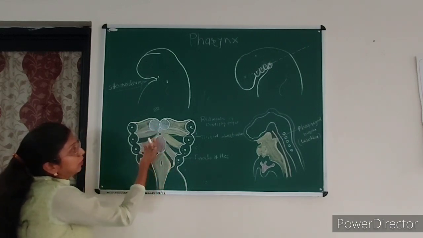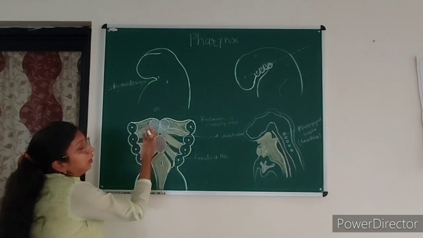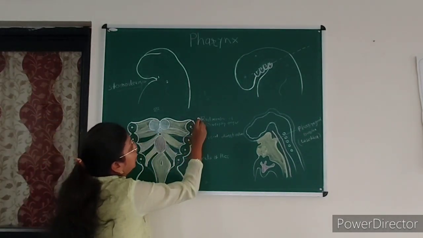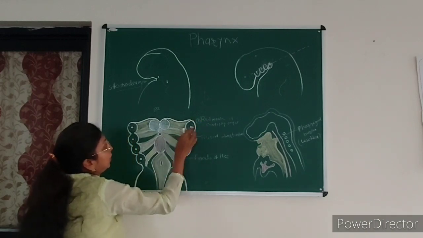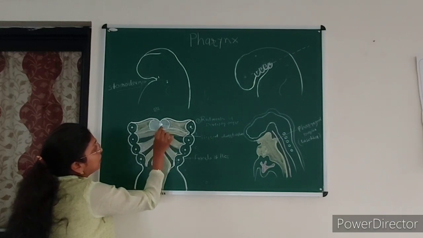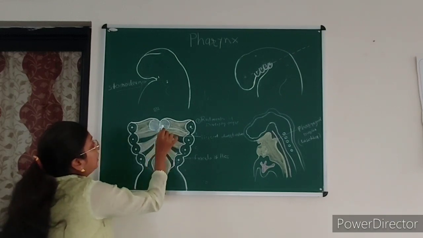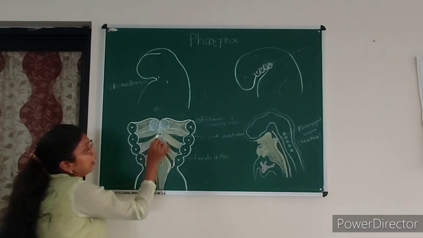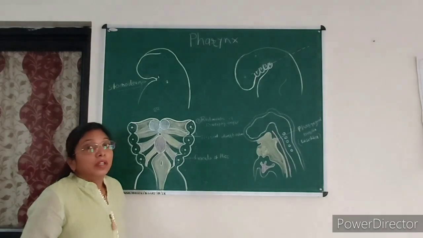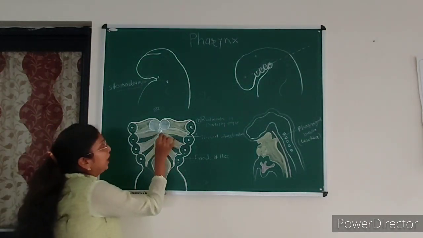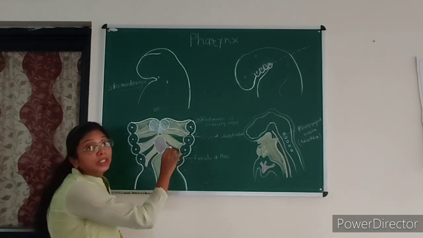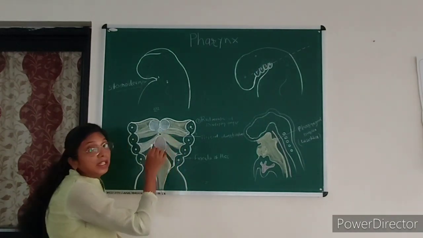Now the other structures that develop in the floor of the pharynx. These three structures are, one, the rudiments of the developing tongue. This is the lateral elevation, the medial elevation, and this is the hypobranchial eminence that fuse to form the tongue.